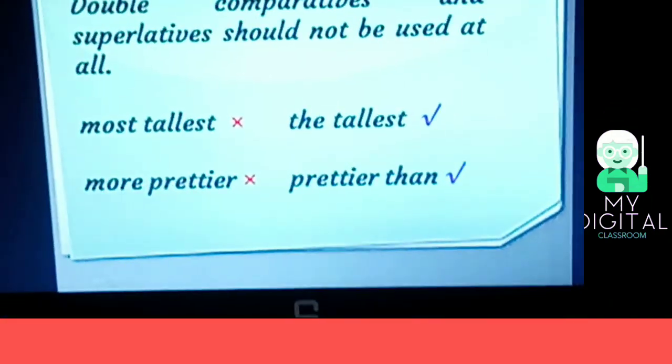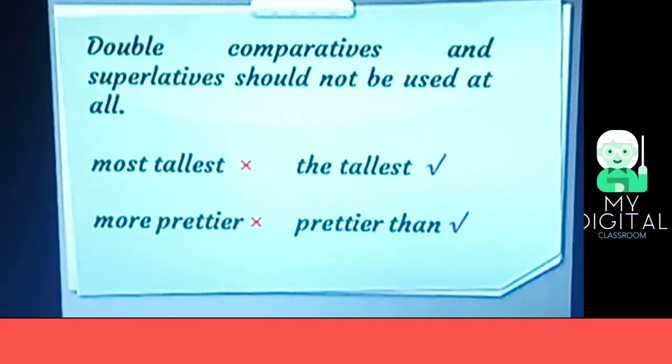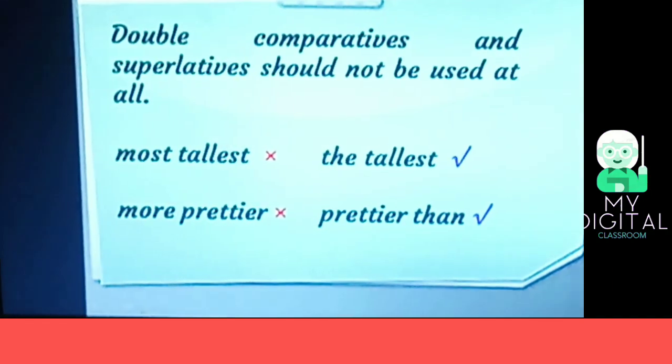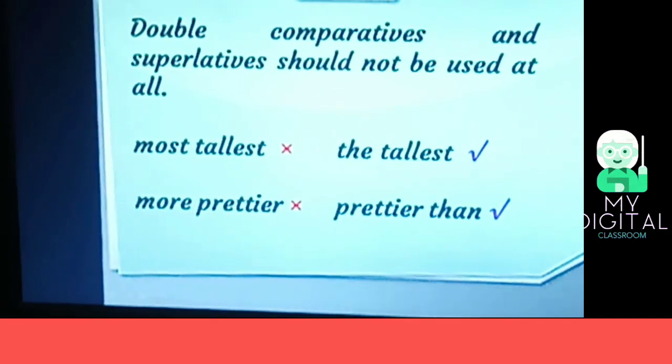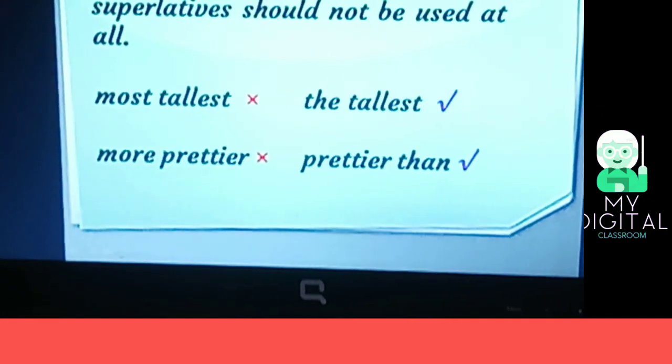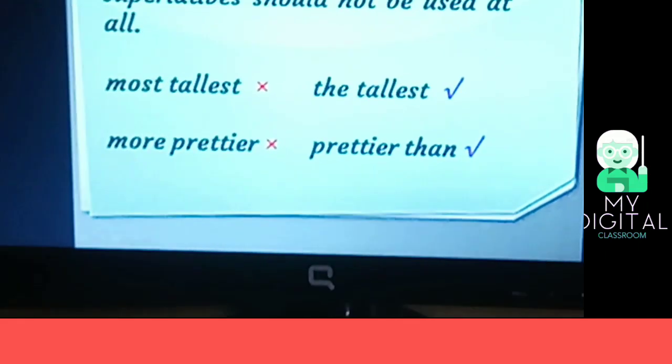And one more point: double comparatives and superlatives should not be used at all. For example, most tallest and more prettier. Both of these are wrong, and the correct usage is the tallest and prettier than.